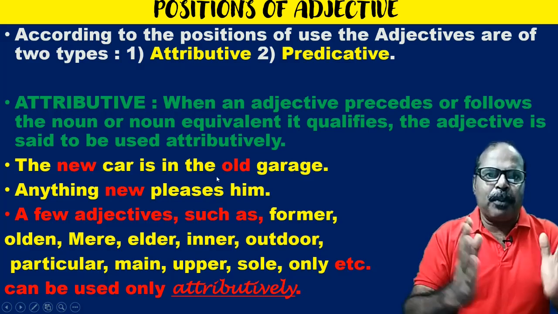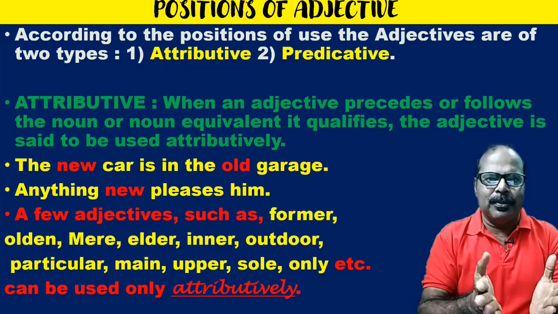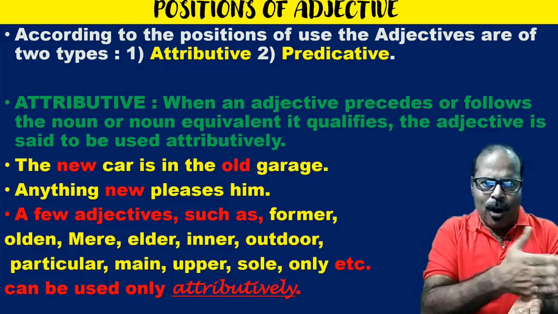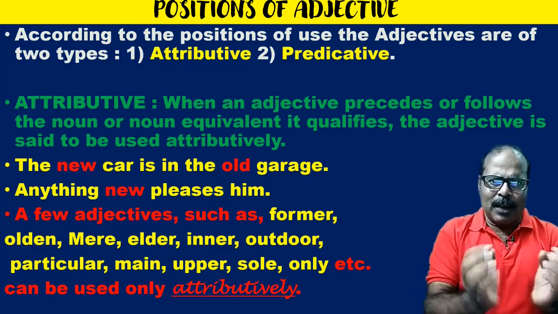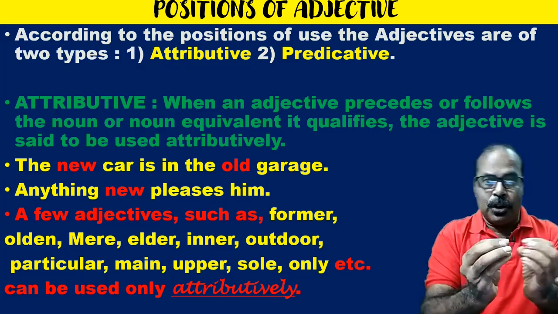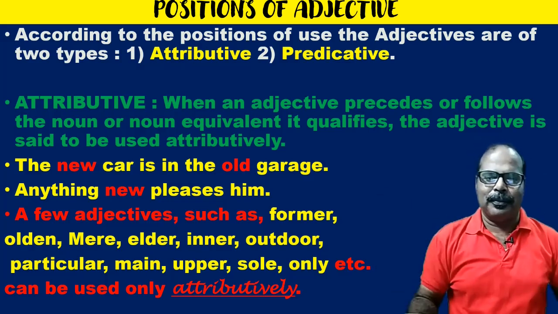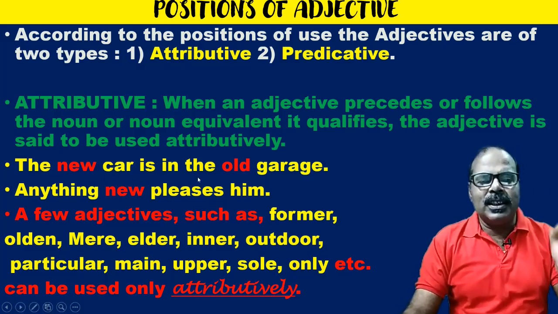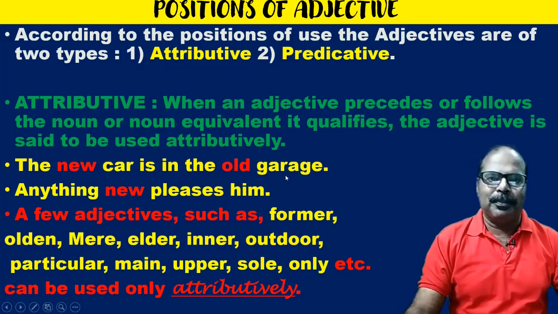So, what is the position of the attributive adjective? It is either placed before the noun or after the noun. That means very close to the noun, not obviously after the verb. For example, the new car is in the old garage.